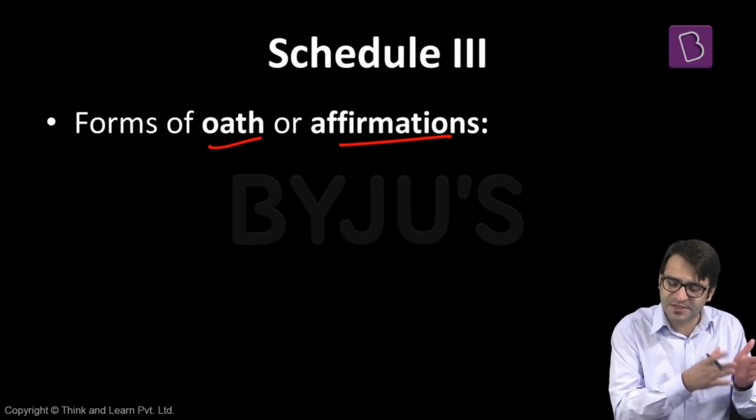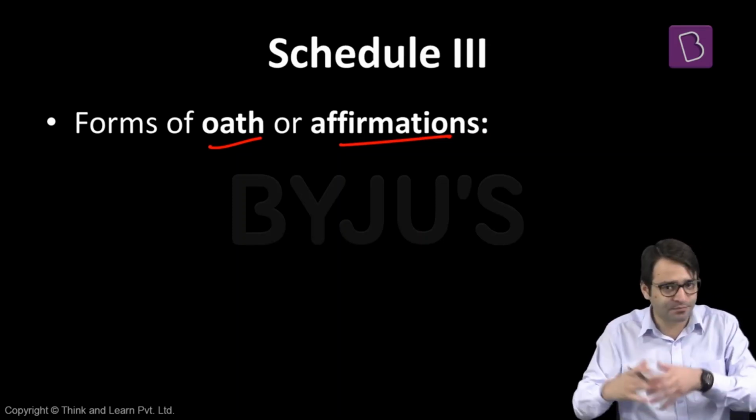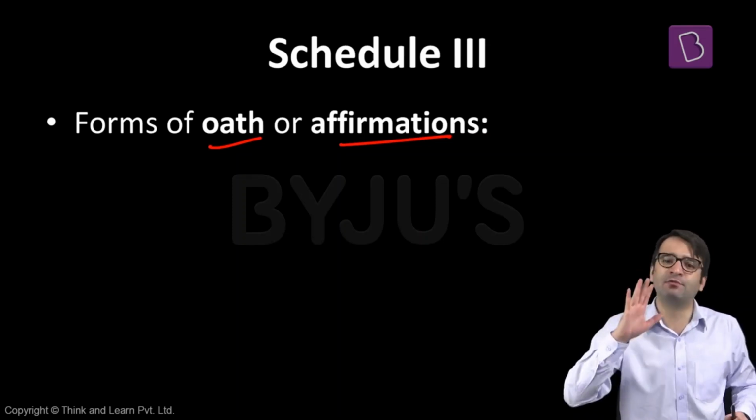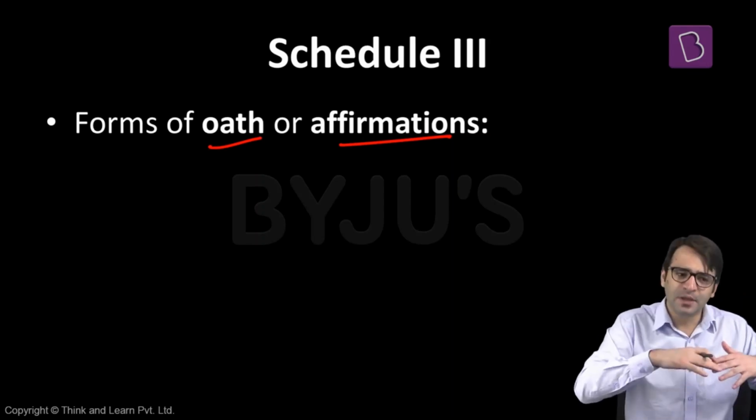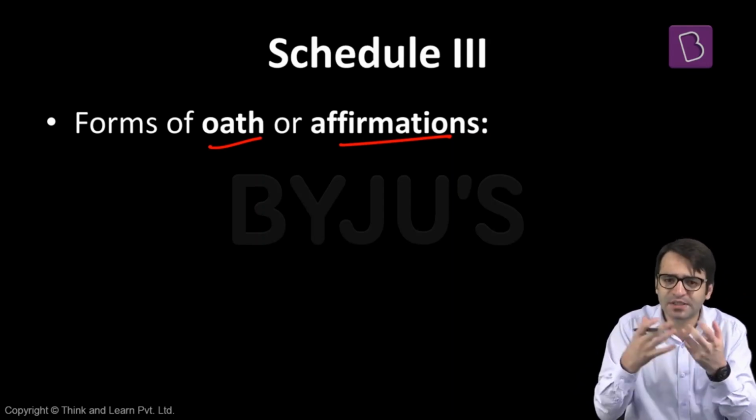Before he could assume the office of the Prime Minister for the second term, he was to be administered oath or affirmation by the President of India. And the President did that. In this oath or affirmation, what the Prime Minister is saying is, I swear in the name of God that I will bear true faith and allegiance to the Constitution of this country, and I will uphold the unity, integrity, and sovereignty of this country. Things like that. But what is the difference between oath and affirmation?